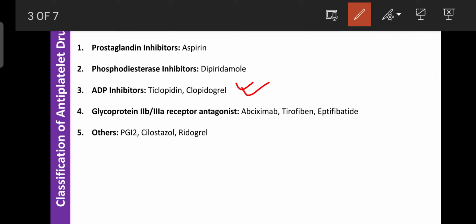So due to that reason, clopidogrel is commonly seen in therapy as an antiplatelet. First, they use aspirin. If aspirin is not suitable in certain cases, where a stent is placed in the patients, okay, inside the blood vessel, if the stent is present, then aspirin fails. So instead of aspirin, the doctors use clopidogrel.